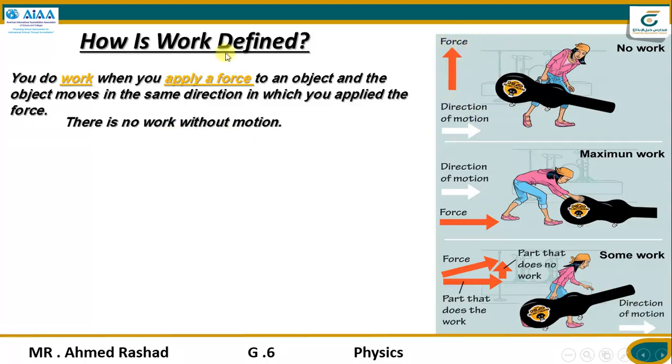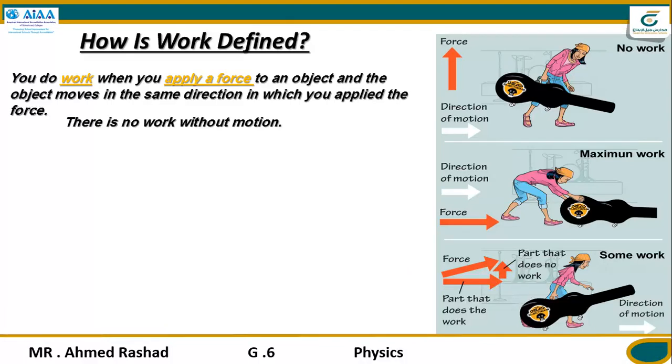So here in the work we have two factors affecting this quantity. The work is affected by two quantities: number one, force, number two, distance, and the angle with the force in this state. This angle is not important now, but what is important now is the two factors affecting the work: force and direction.